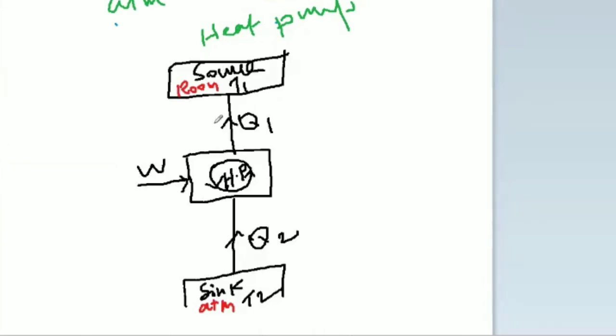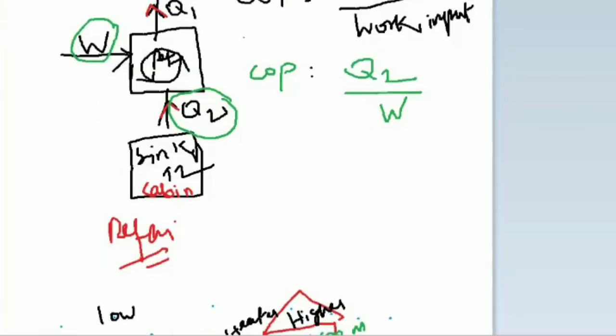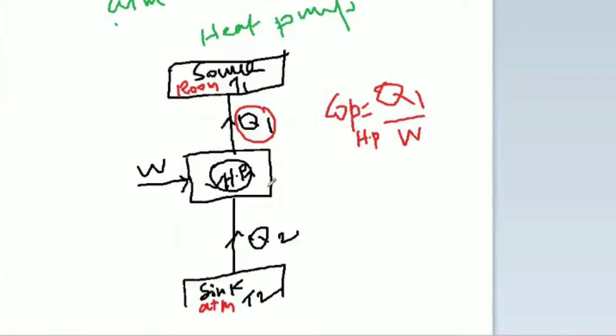Now we want to find the COP. How do you find the COP? Desired effect divided by work input. Our interest is to add more heat to the room, so the desired effect is Q1 and the work input is W. So COP of the heat pump is Q1 divided by W. The COP of the refrigerator is Q2 divided by W because we want to remove the heat; in the heat pump, we want to add the heat.